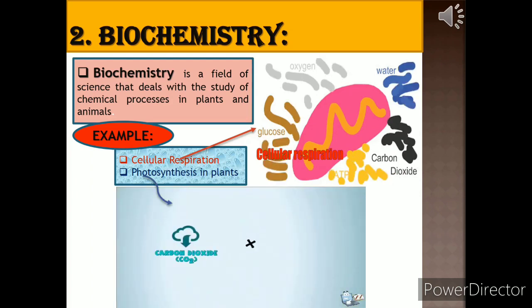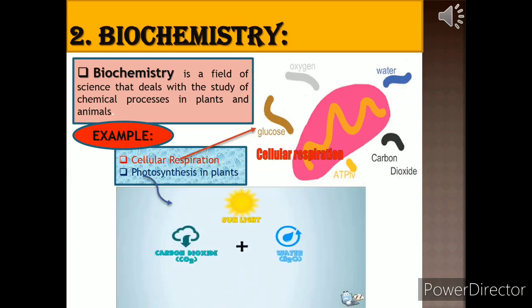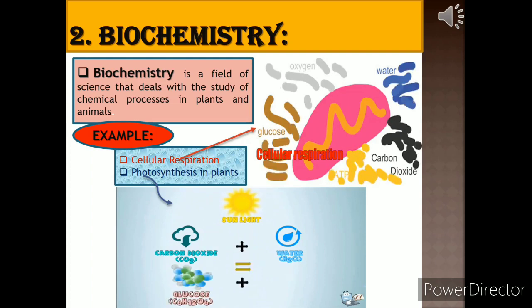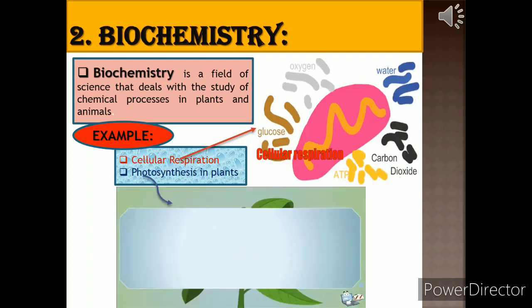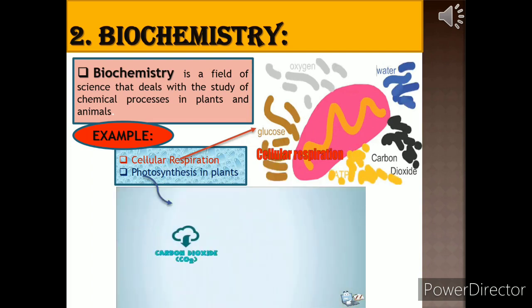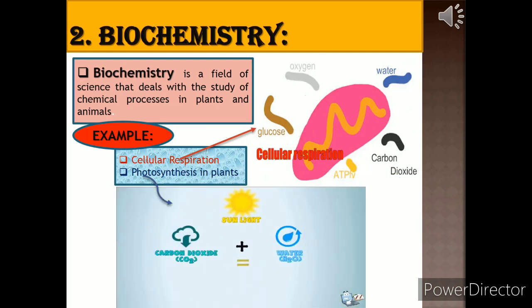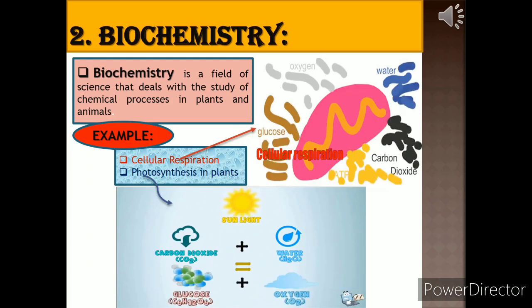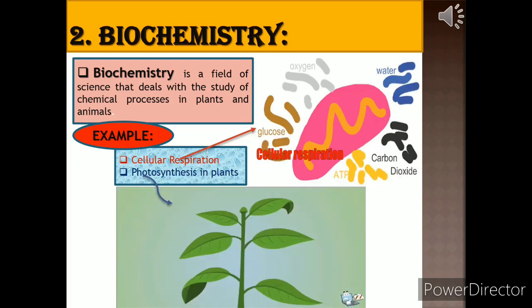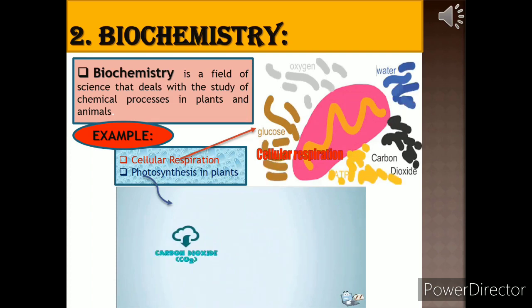Cellular respiration is also a biochemical reaction in which the simplest form of food, that is glucose, is converted into carbon dioxide and water. By this reaction, energy is produced in the form of ATP. The site of cellular respiration in the cell is the mitochondria.